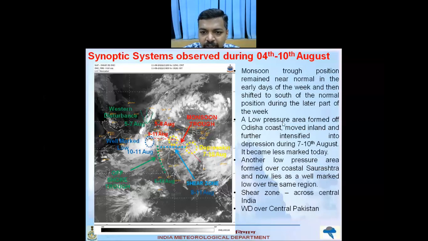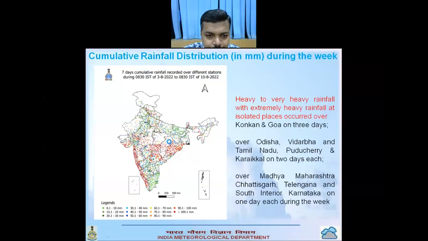A low pressure area formed off Odisha coast over northwest Bay of Bengal, and it further intensified into depression. This particular system moved west-northwestward across Odisha, Chhattisgarh, and as of now, it has become less marked over MP.